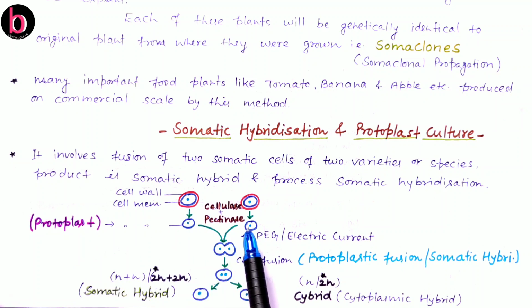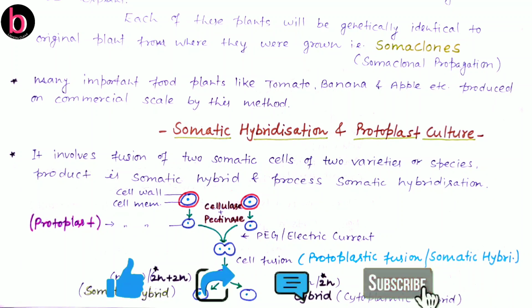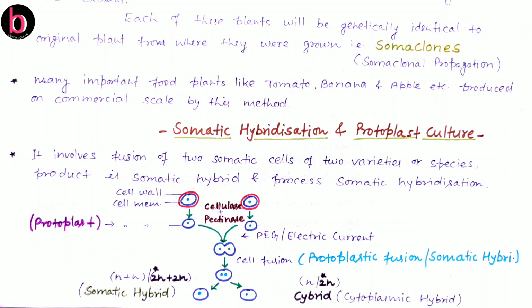So here we now obtained protoplasts from both sides. This is the protoplast of potato, this is the protoplast of tomato. Now both these protoplasts are fused in an artificial medium by the use of polyethylene glycol, that is PEG, or with the help of electric current that causes dissolution of their cell membrane, and that's why fusion of cytoplasm will take place. So in this case, cytoplasmic fusion is going on. Now here the cytoplasm is fully fused, but their nuclei are still isolated.